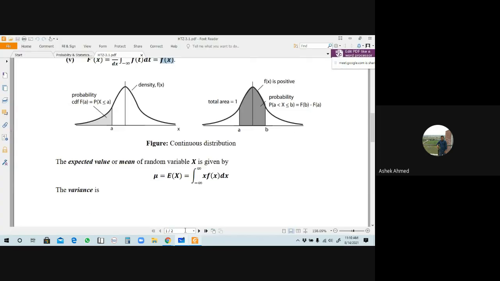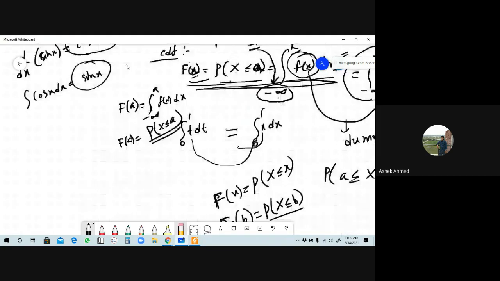So from here, what do you mean by the value of capital F of a?